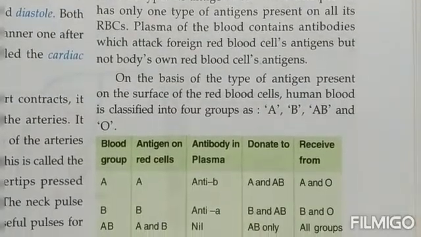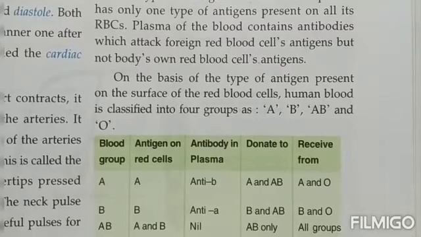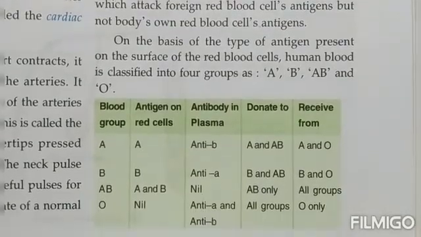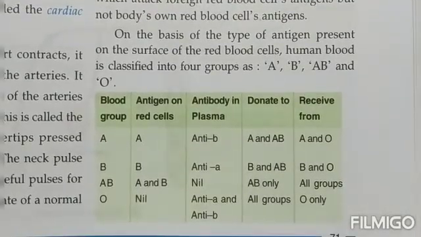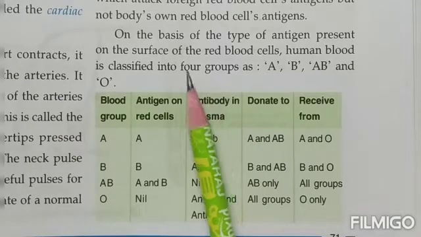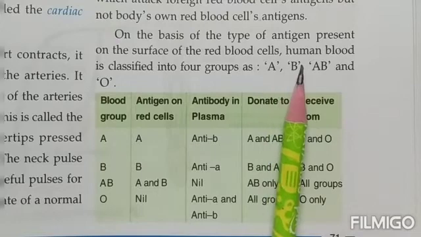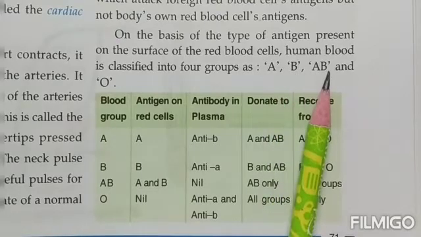On the basis of the type of the antigens present on the surface of RBC, human blood is classified into 4 groups. And what are those 4 groups, children? Blood group A, blood group B, blood group AB, and blood group O.